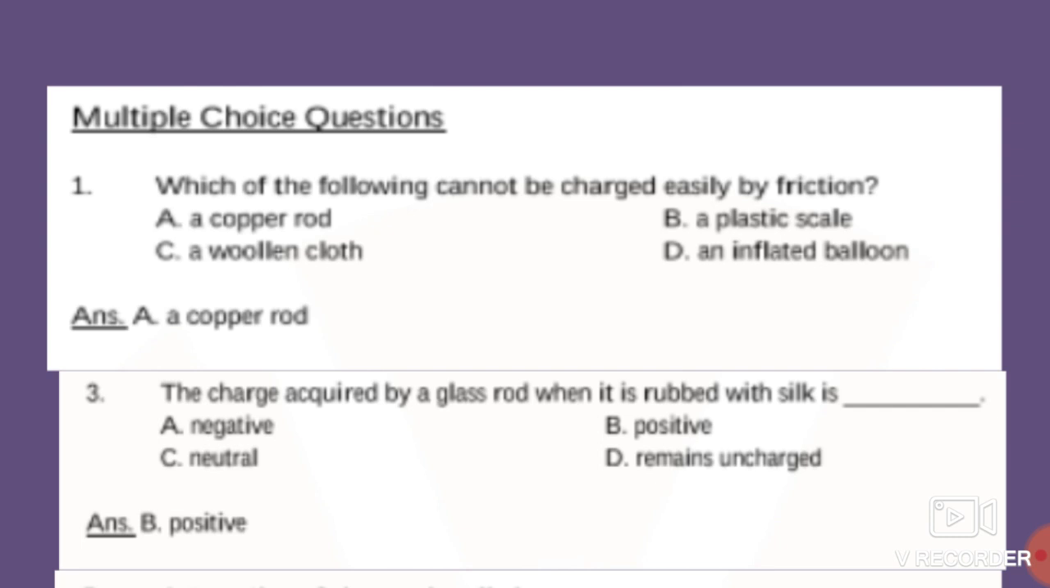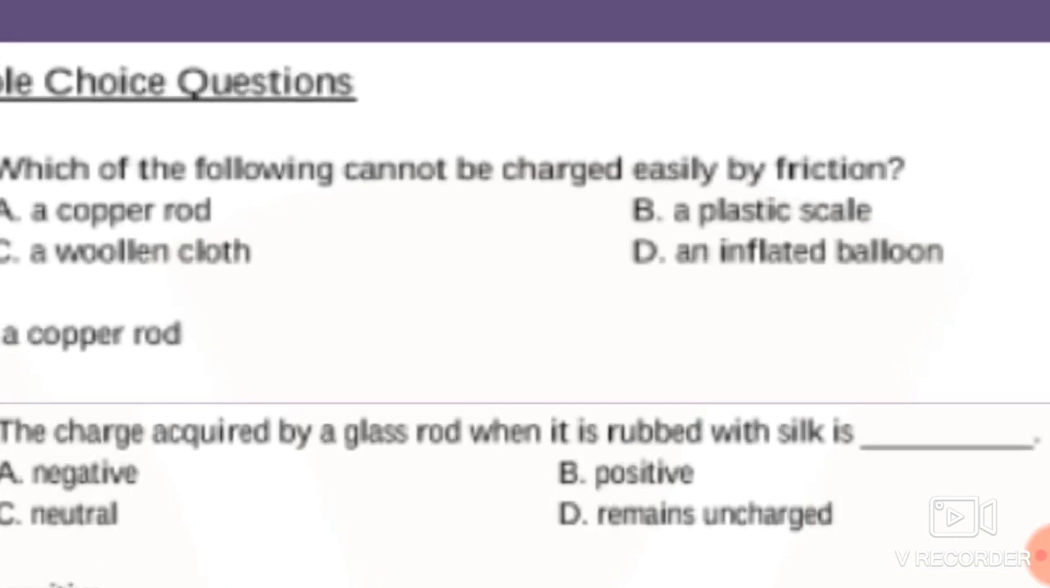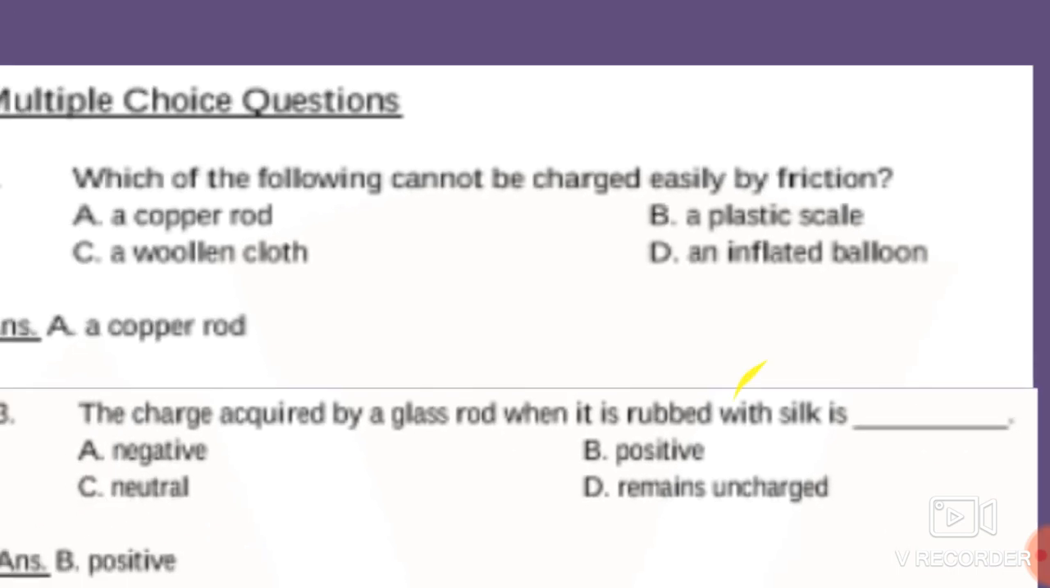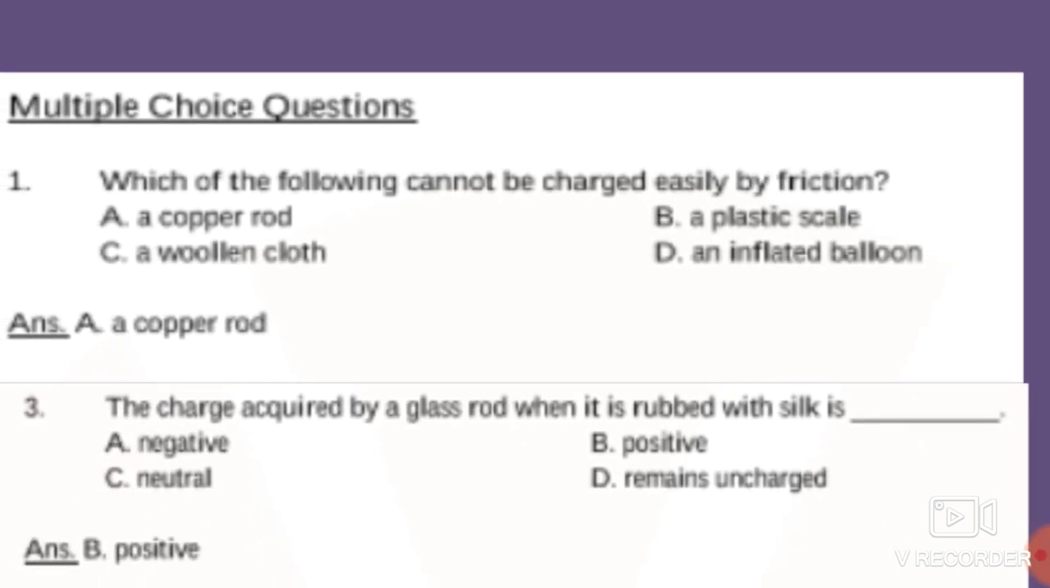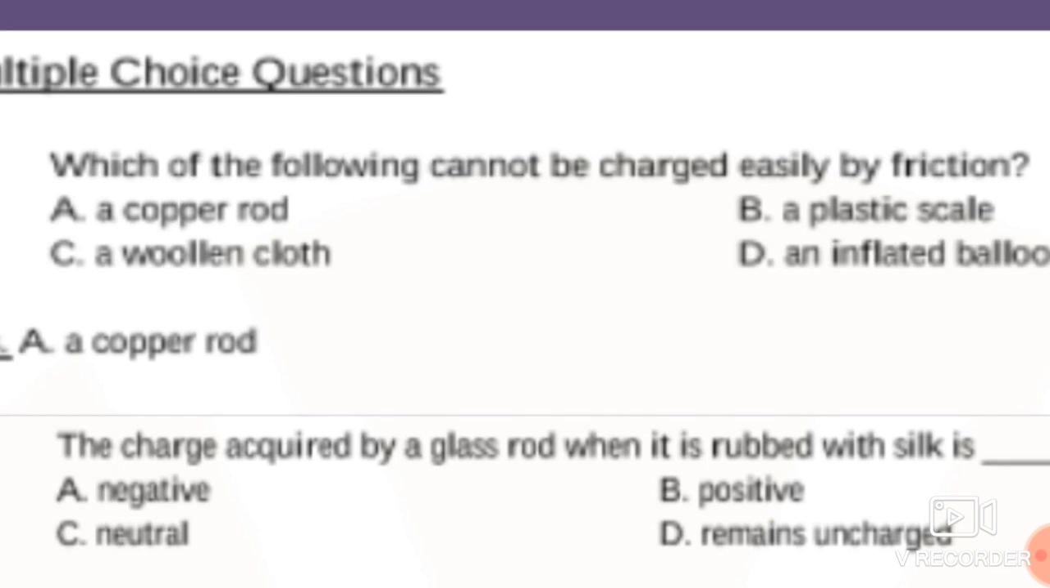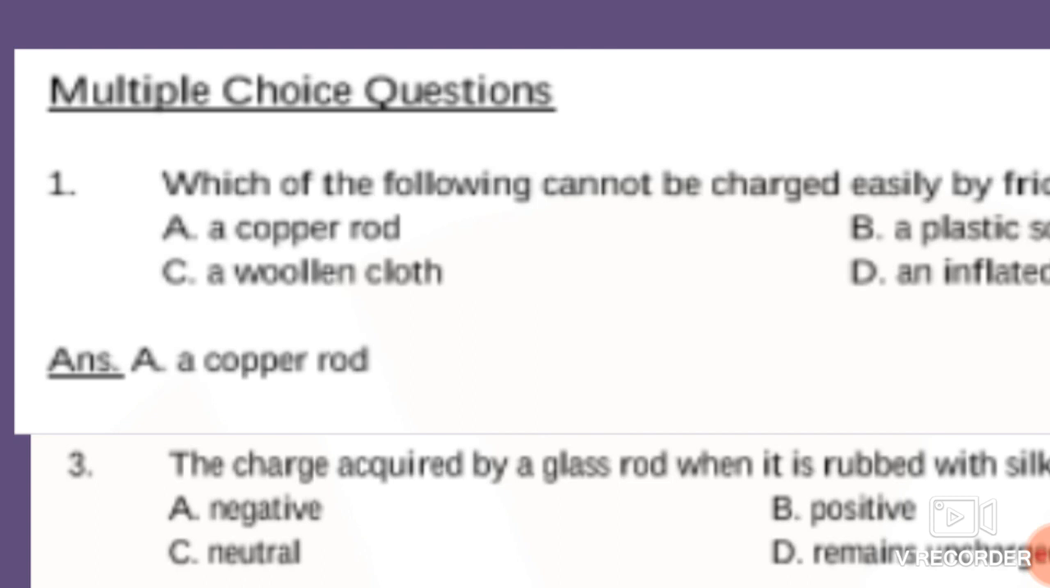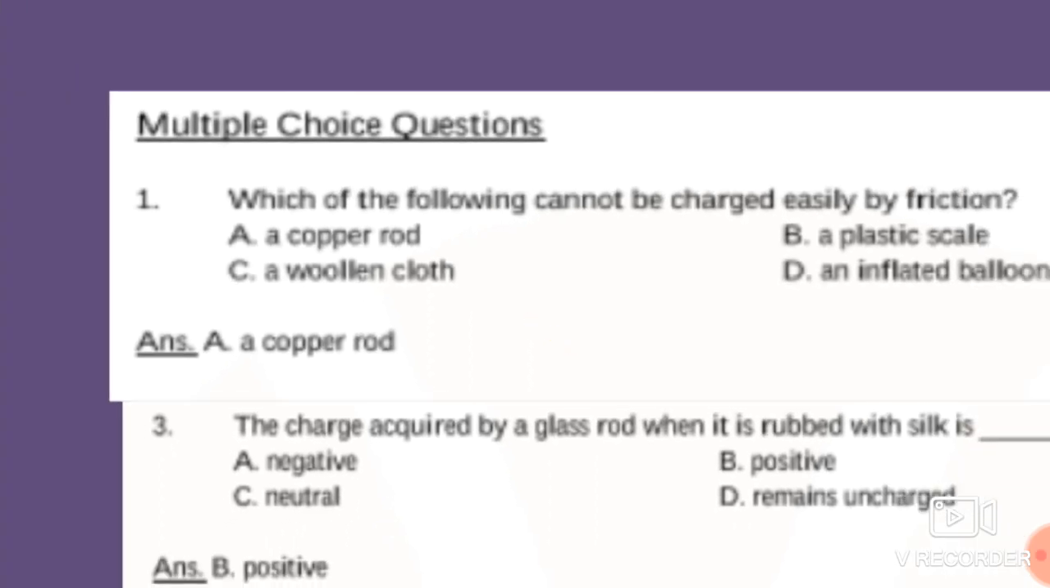Whenever we rub a plastic scale, it also acquires some charges. Whenever we rub an inflated balloon, it also acquires some charges. And whenever we rub the woolen cloth, it also acquires some charges. But only the copper rod, whenever rubbed, cannot acquire any kind of charges. So it is not easily charged by friction.